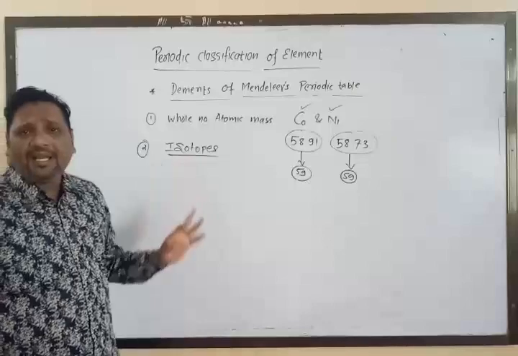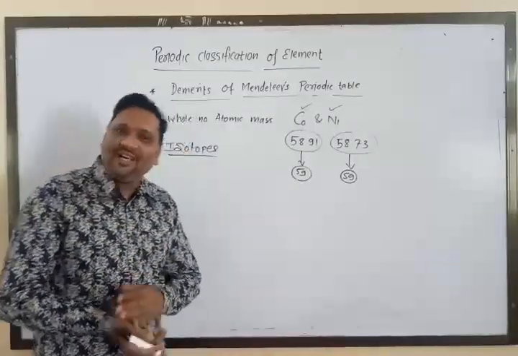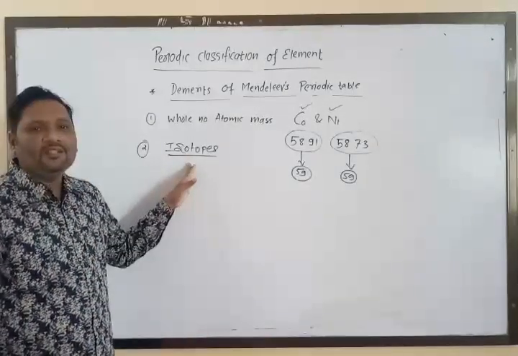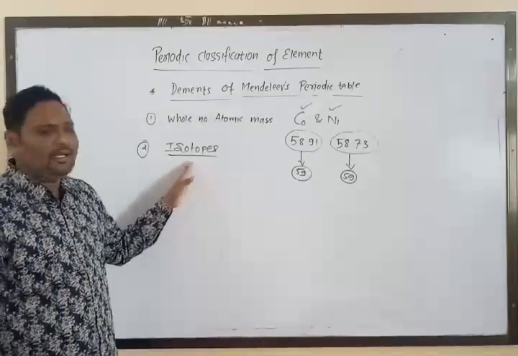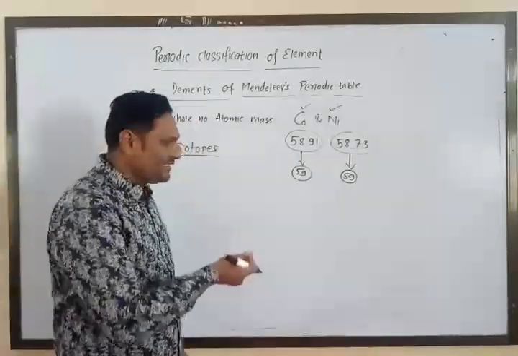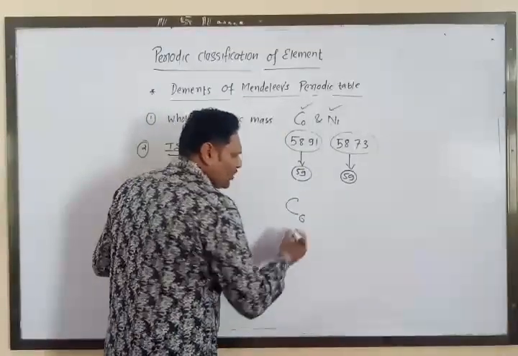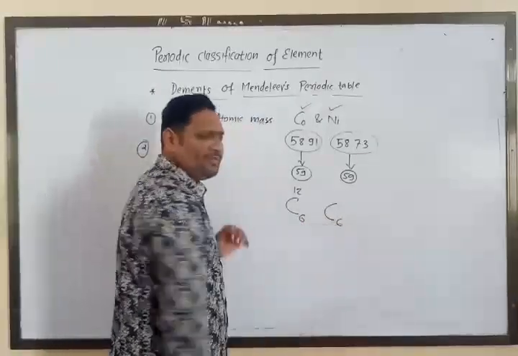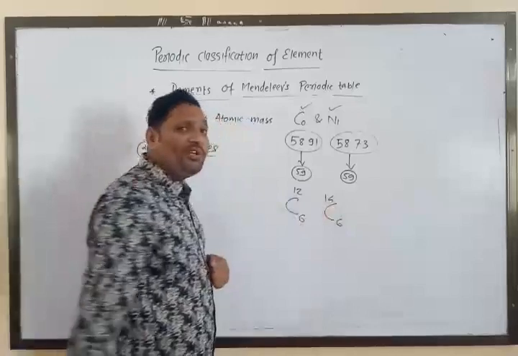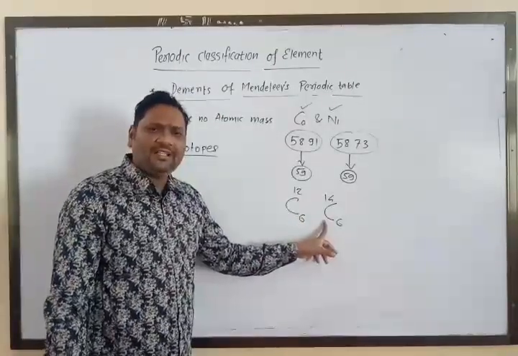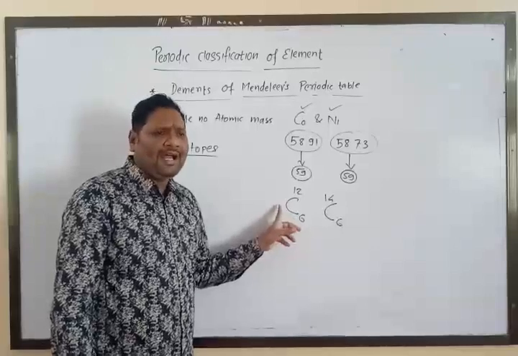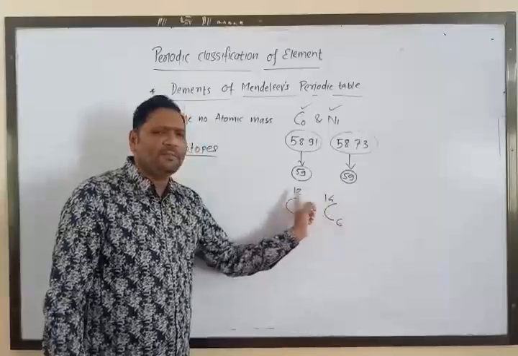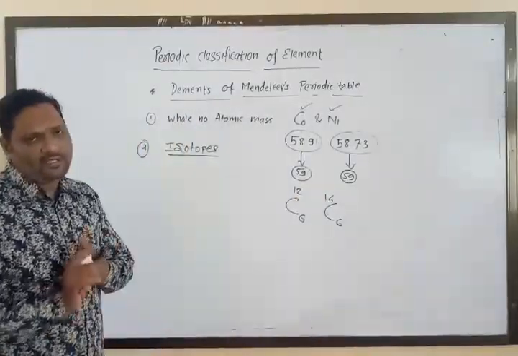It's very simple. Atoms of the same element having the same atomic number but different atomic mass number are called isotopes of each other. Let's have a look. Suppose carbon has atomic number 6 and mass number 12. Another carbon has atomic number 6 but mass number 14. So this carbon-14 is an isotope of carbon-12.